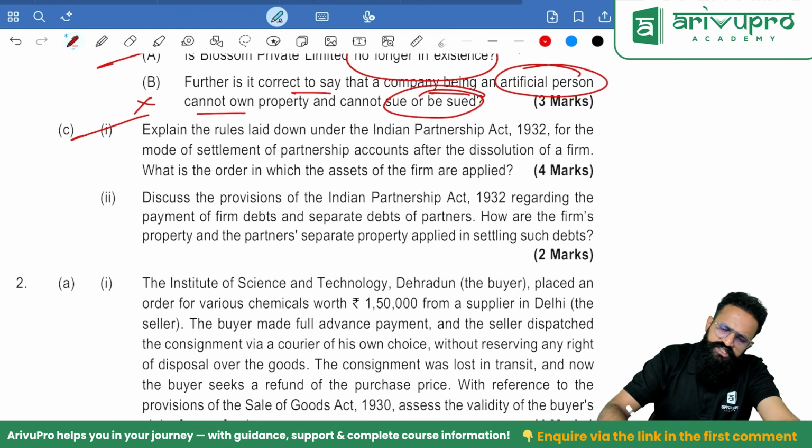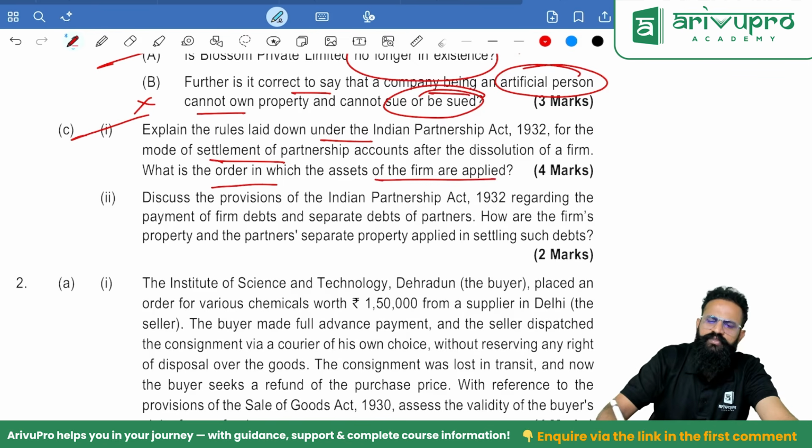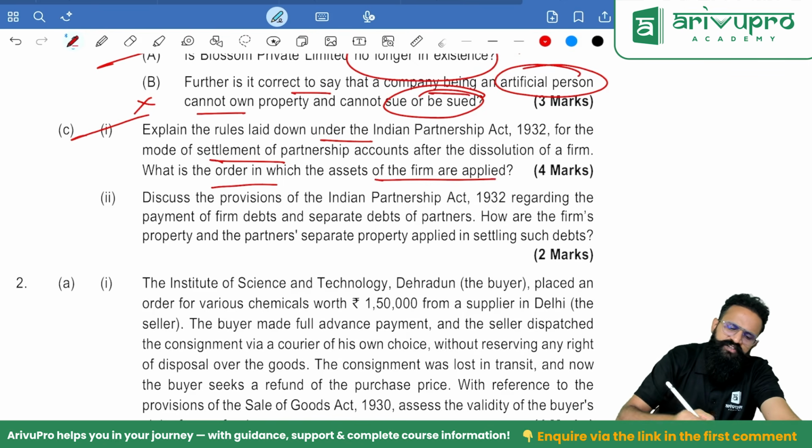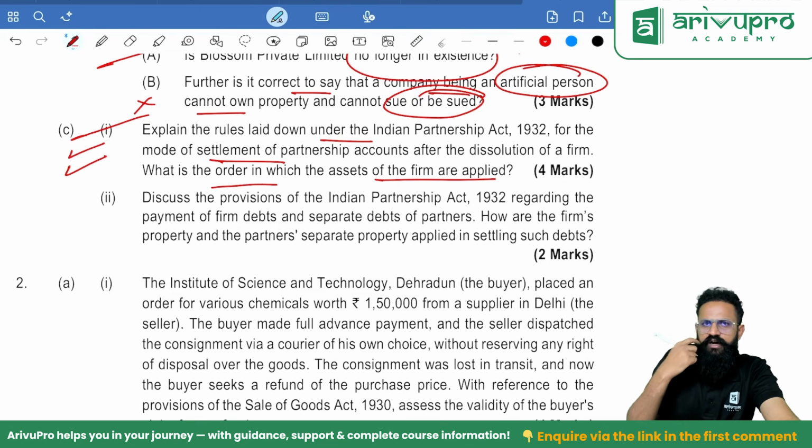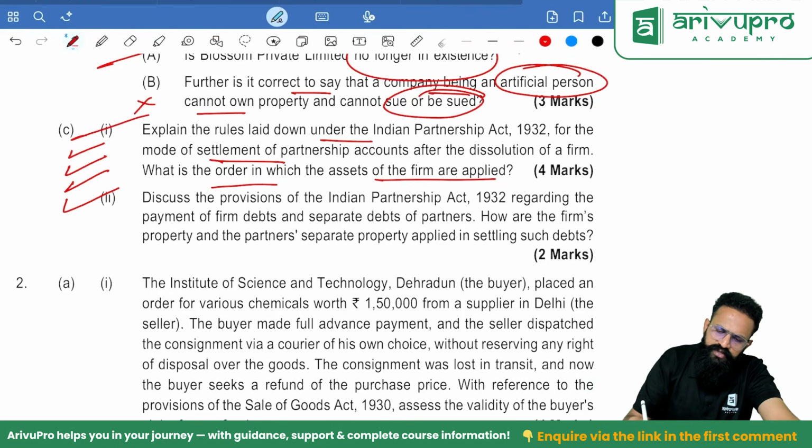Explain the rules laid down under the Indian Partnership Act for the mode of settlement of partnership accounts after dissolution of a firm. What is the order in which assets of the firm are applied? First, losses if any. So what do we do? First we will repay third parties' debts. Next, loans and advances, anything over and above capital, and then capital, and anything surplus will be distributed.